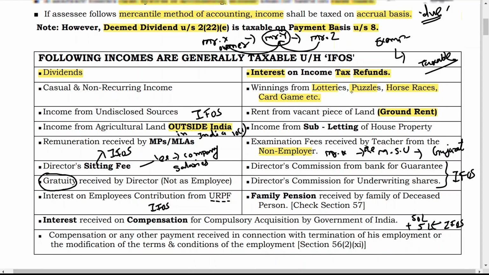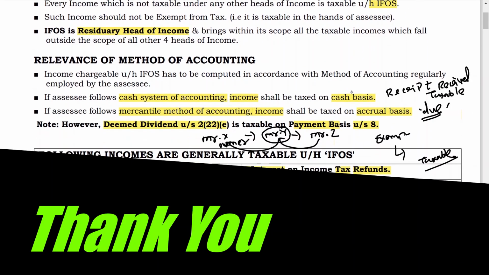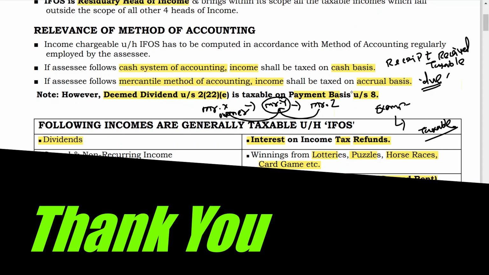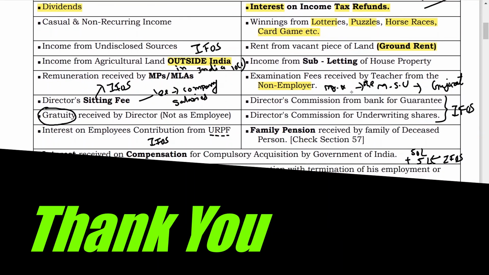So that's all about income from other sources, basis of charge, method of accounting, and these are the different normal general incomes which are taxable under the head income from other sources.